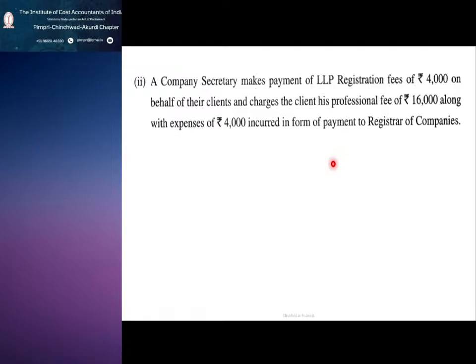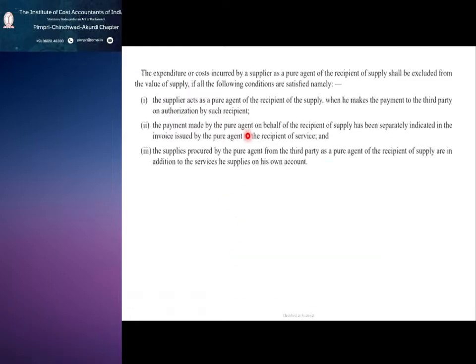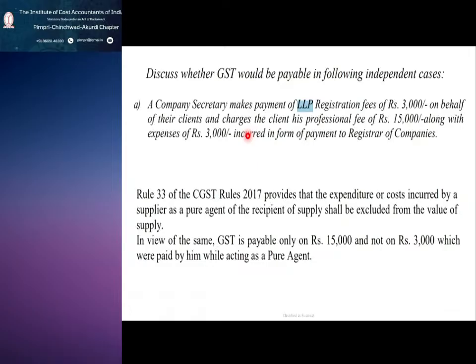What is the taxable supply then? It is only 6,000 plus 4,000. So on behalf of the clients means it is the reimbursement. And what is the taxable supply of service? 16,000 plus 4,000. So you can see how to present.